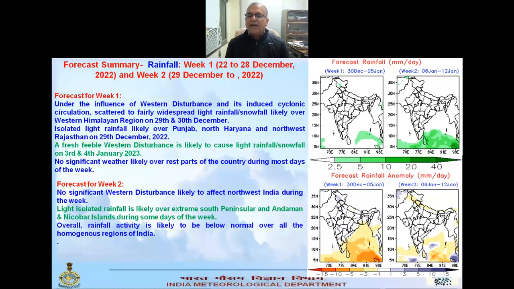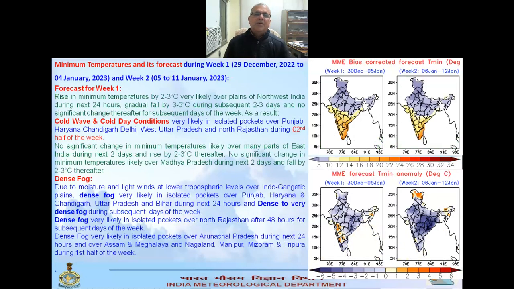It means we are not expecting much weather in terms of rainfall or snowfall over the regions. However, light isolated rainfall due to the easterlies may occur over the extreme south peninsular India and Andaman Nicobar during some days of the week. Overall, if you consider rainfall activities, likely to be below normal over the entire country during week 2.